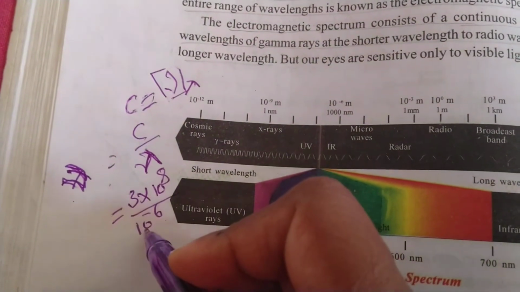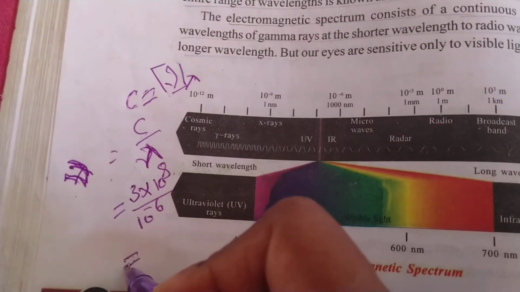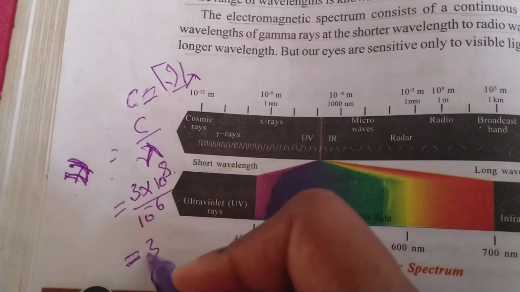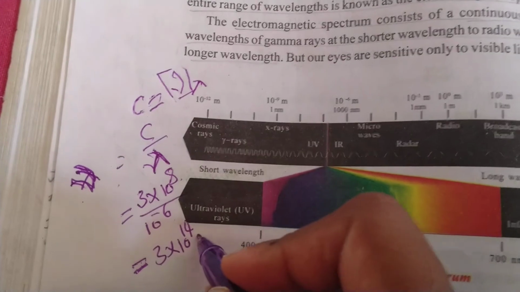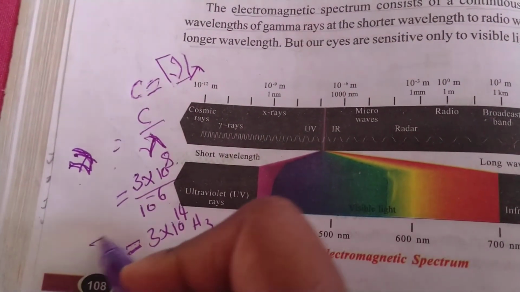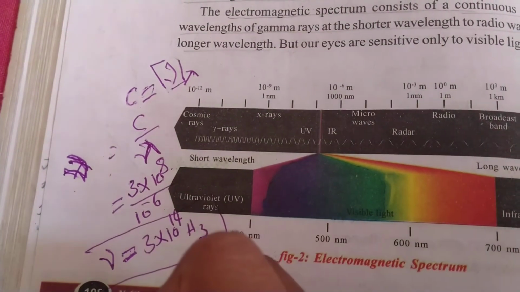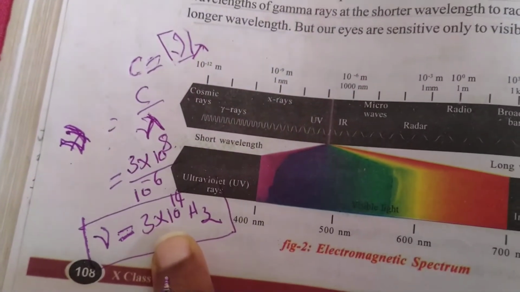So what do you have here? 10 power minus 6 will become 10 power 6 when it goes to the numerator. So 3 into 10 to the power of 14 hertz. What is the unit? Hertz, or per second. So this is the frequency of microwave.